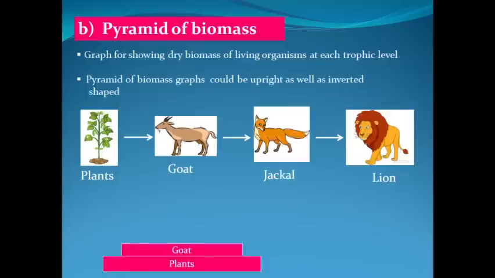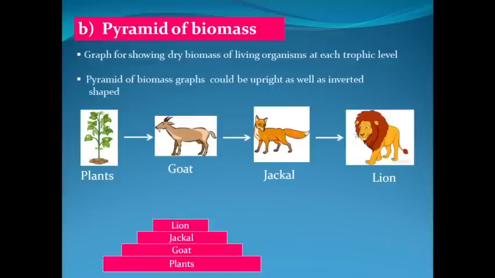The biomass at goat level will be less than the biomass of plants. Biomass of jackals will be less than the biomass of goats, and biomass of lions will be less than the biomass of jackals. Meaning highest biomass will be available at producer level, plant level, and least biomass will be seen at top consumer level or at lion level.